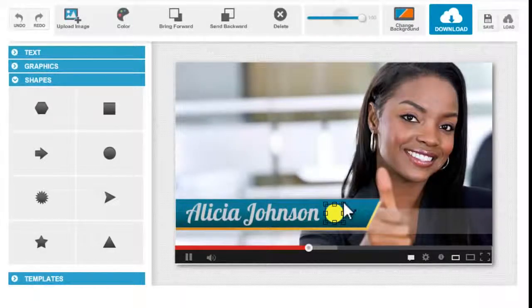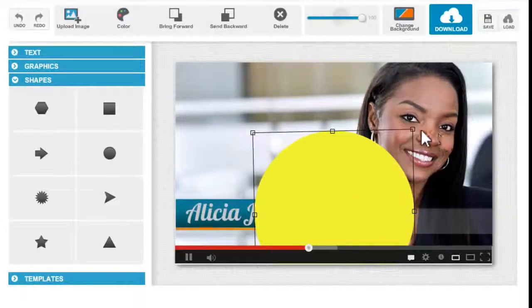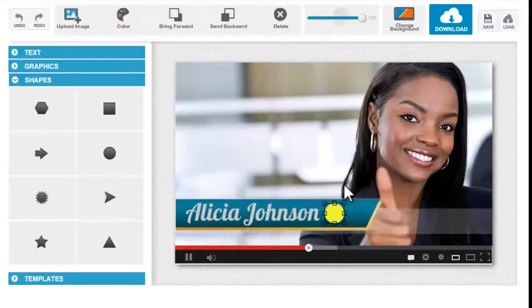Okay. Another cool thing with shapes is that when you enlarge it, say you resize it to a really, really big circle, the resolution of the circle won't blow up because it is vector. So the quality is still very good. Now, if you don't want that shape, you can always hit delete on your keyboard while selecting that, or you can use this delete option right here.